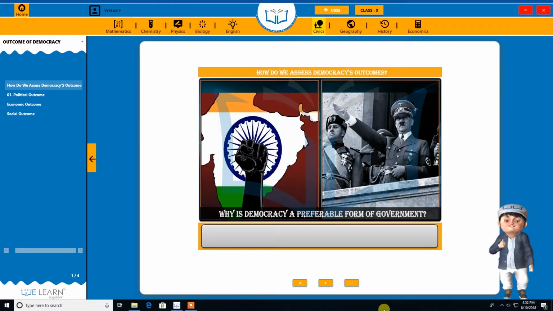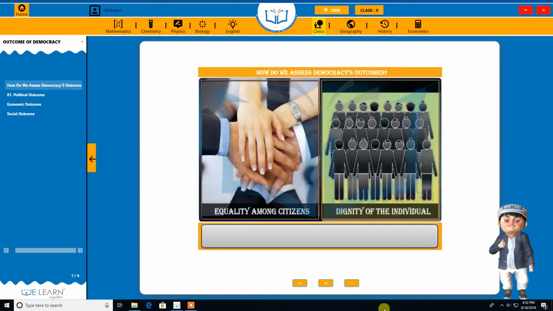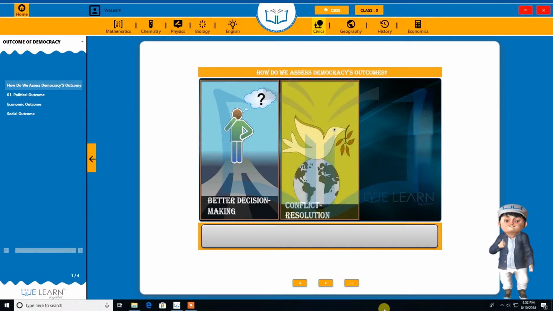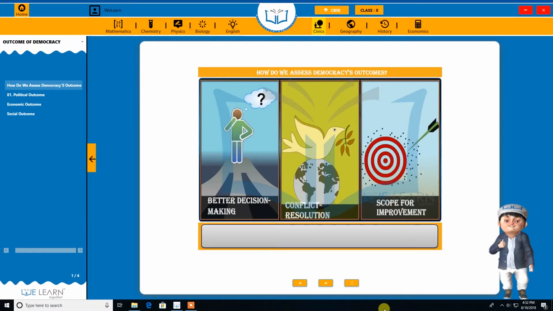Let's take a look at some reasons why we prefer democracy over dictatorship. Democracy promotes equality among citizens and enhances the dignity of the individual. It improves the quality of decision-making, provides a method to resolve conflicts, and allows room for correction.